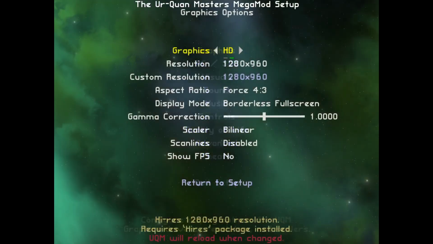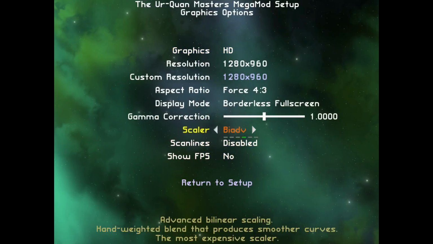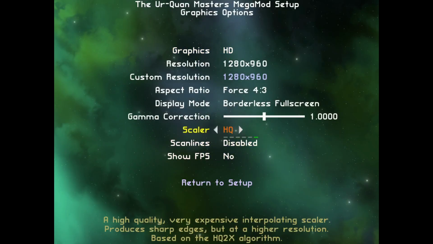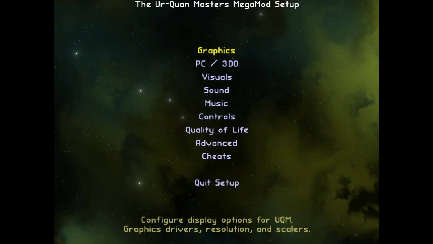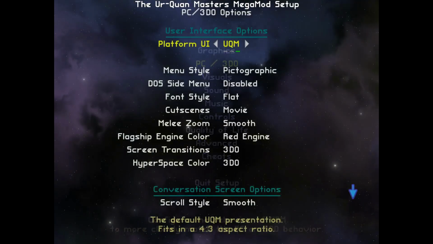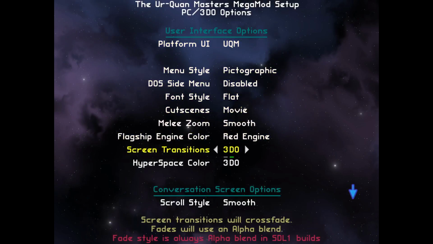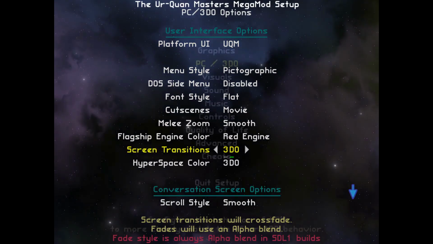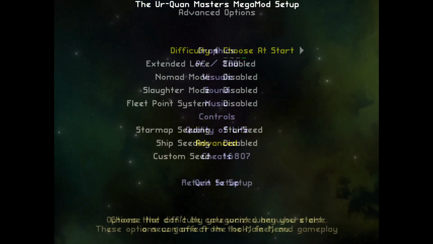Okay, you want to make sure that you go into graphics and switch that over to HD. Keep your scale set to bilinear unless you've got some killer hardware, because the rest of these were causing me to run choppy. Now, you pretty much want to go through the list and switch everything to the highest setting possible. I'm just going to summarize right now and say either 3DO or UQM, so you get the best settings.